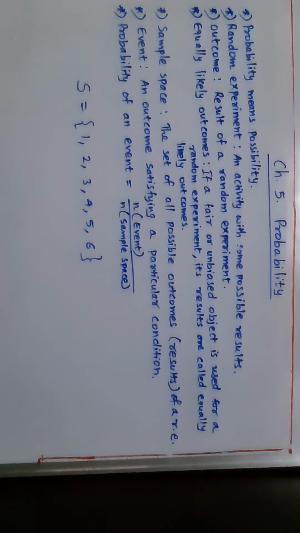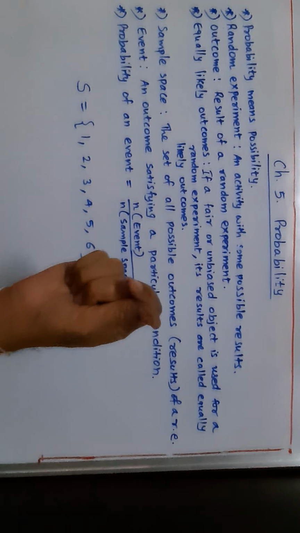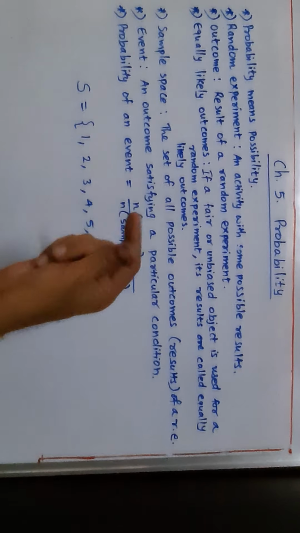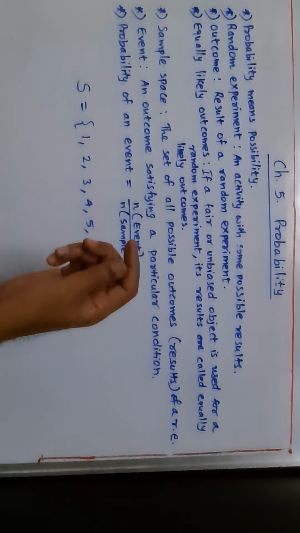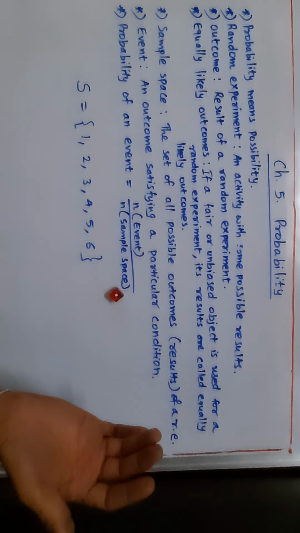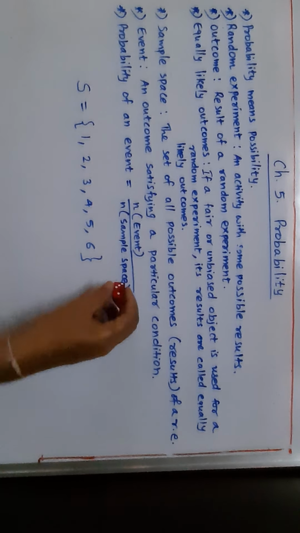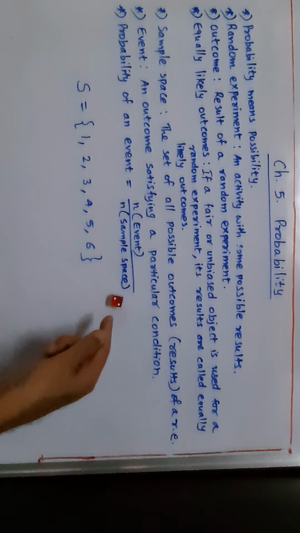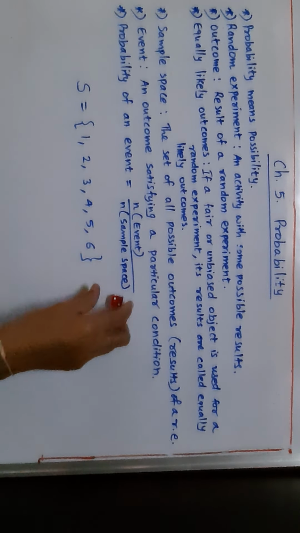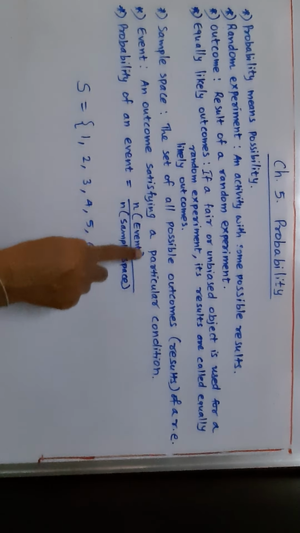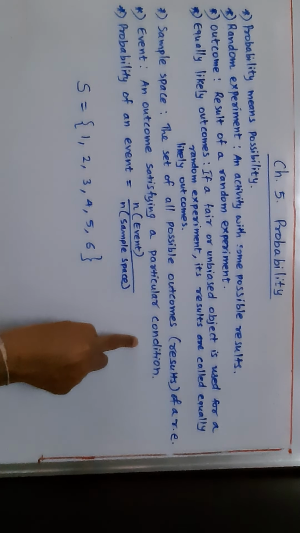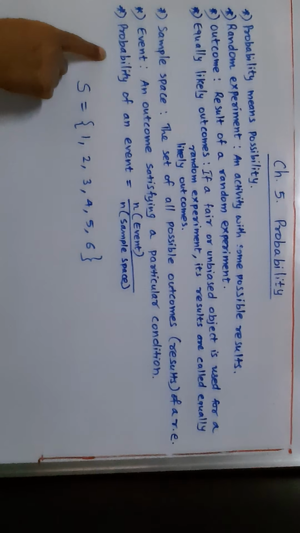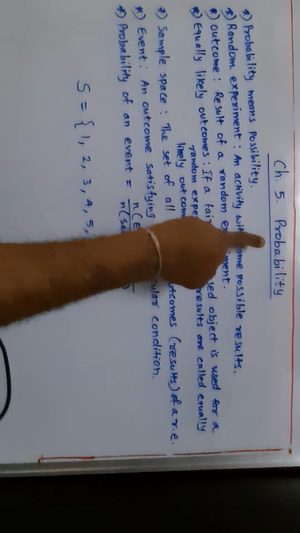Then event. Event means what? Event means an outcome satisfying a particular condition. For example, I want an event in this random experiment that the number on the top is an odd number. So suppose this number came, is this odd? Yes, this is odd. But suppose if this number came, is this odd? No. So event is an outcome satisfying a particular condition. Okay, remember that.